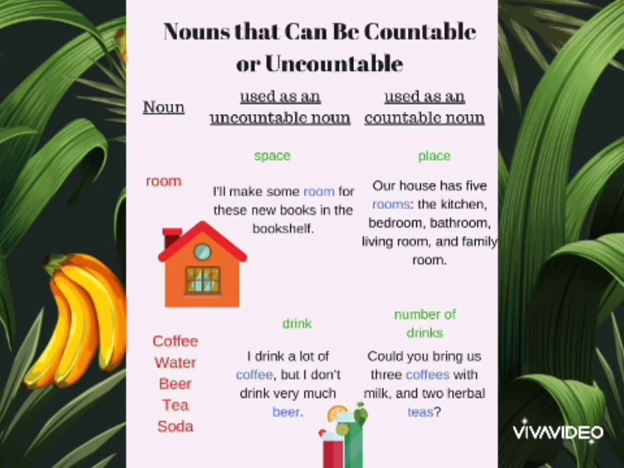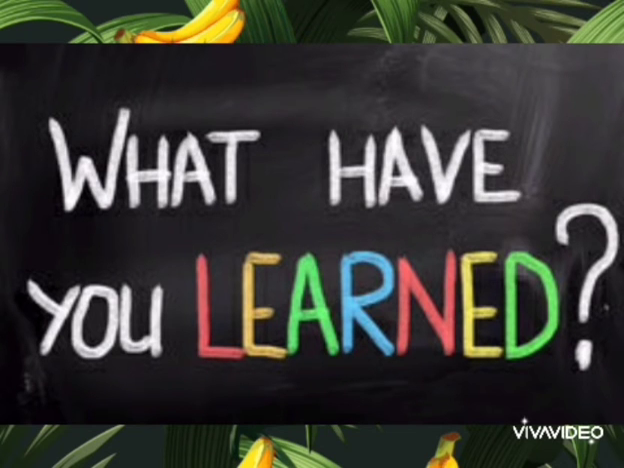Coffee, water, beer, tea, soda: drink. I drink a lot of coffee, but I don't drink very much beer. Here it is used as an uncountable noun. And how to use it as a countable noun? Number of drinks: could you bring us 3 coffees with milk and 2 herbal teas? So these are some examples, as you can see, of how these are used either as countable or uncountable.